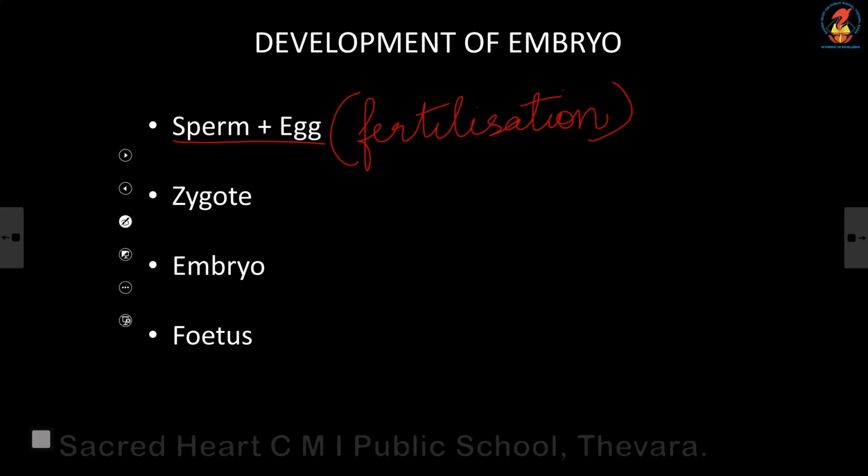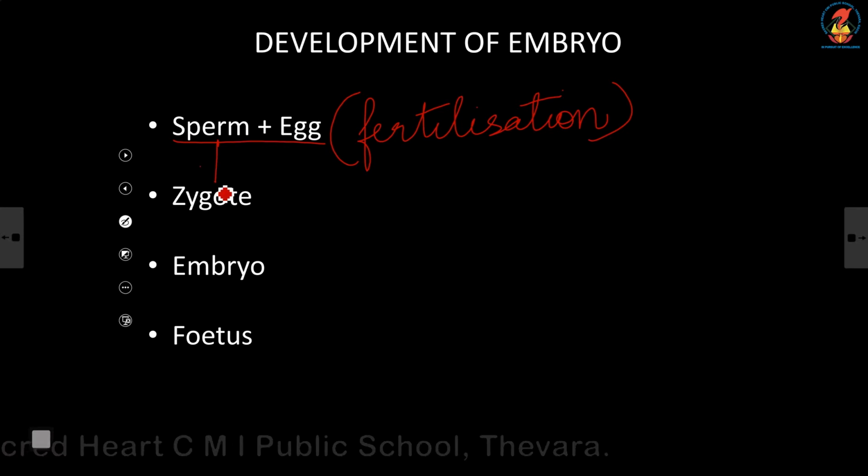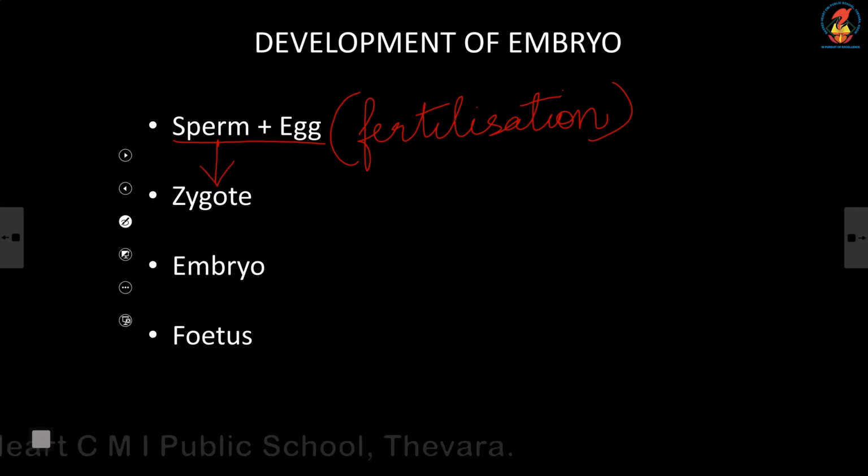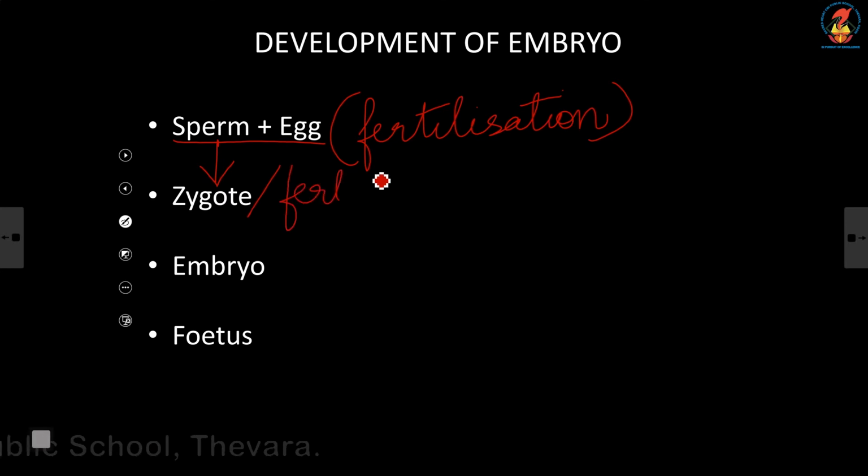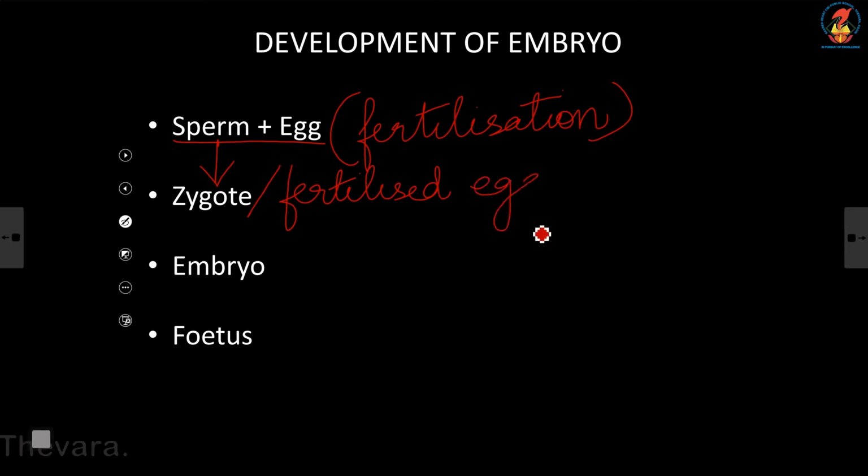Okay, the sperm and egg will be fusing together and you get a product called the zygote. Zygote is otherwise called a fertilized egg. The other name for zygote is a fertilized egg.